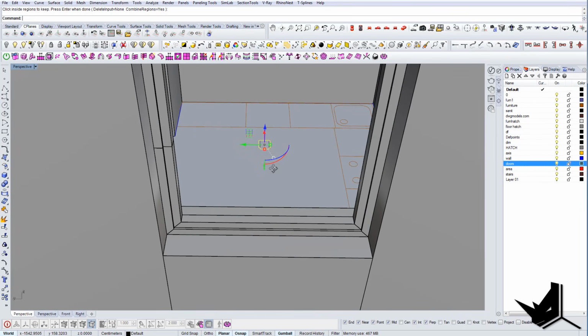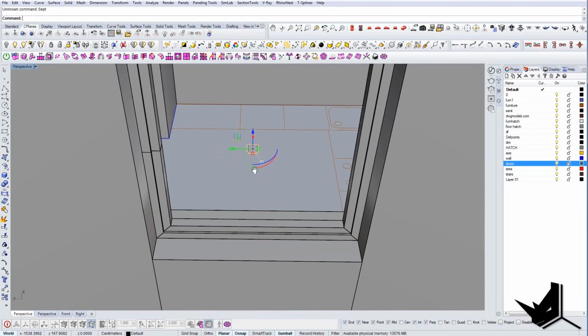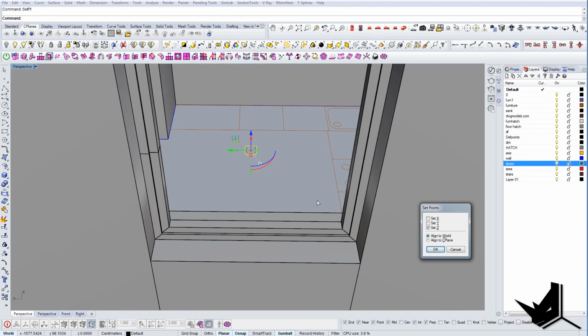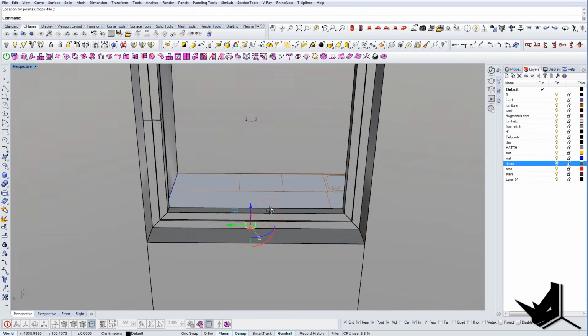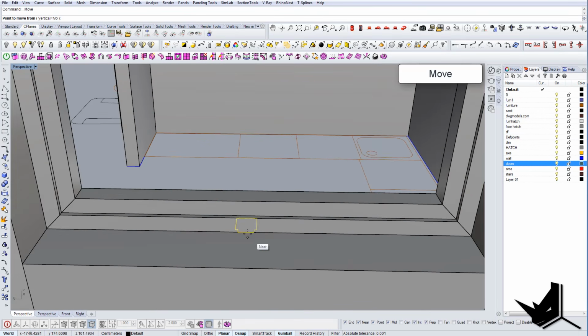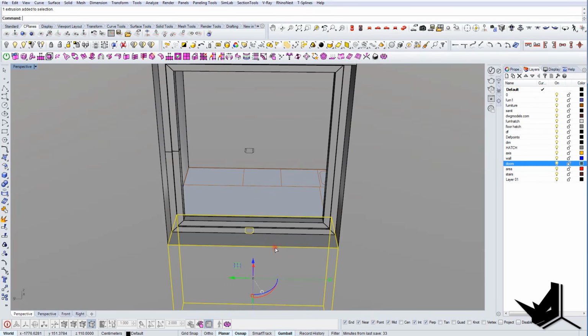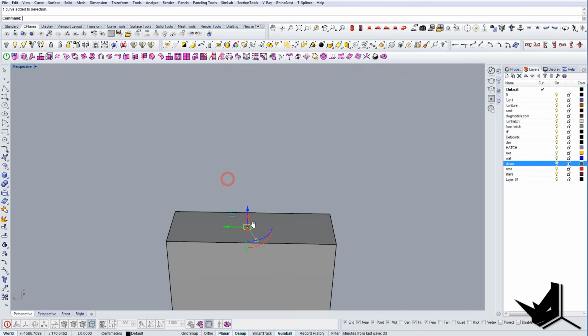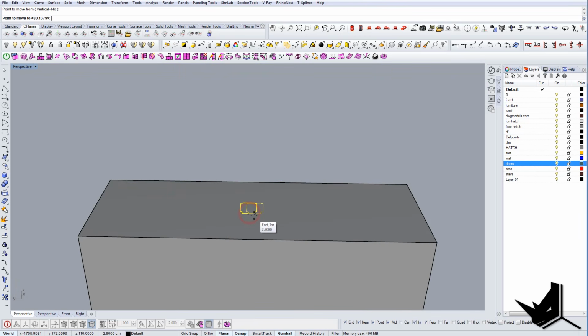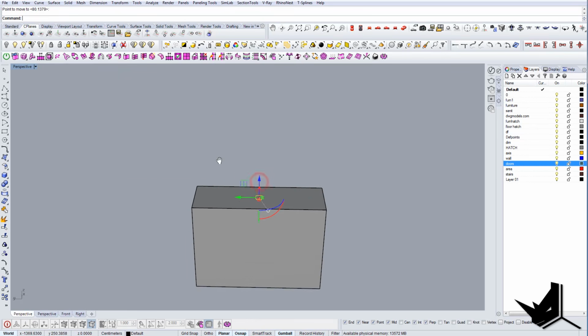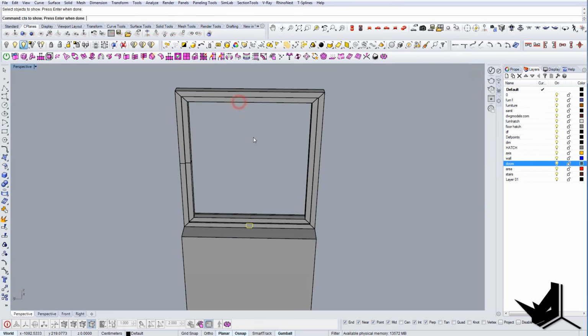I'm gonna set it here somewhere in the middle, and let's move it here exactly in the middle, like so. And I'm just simply going to extrude it upward until we get something like this.